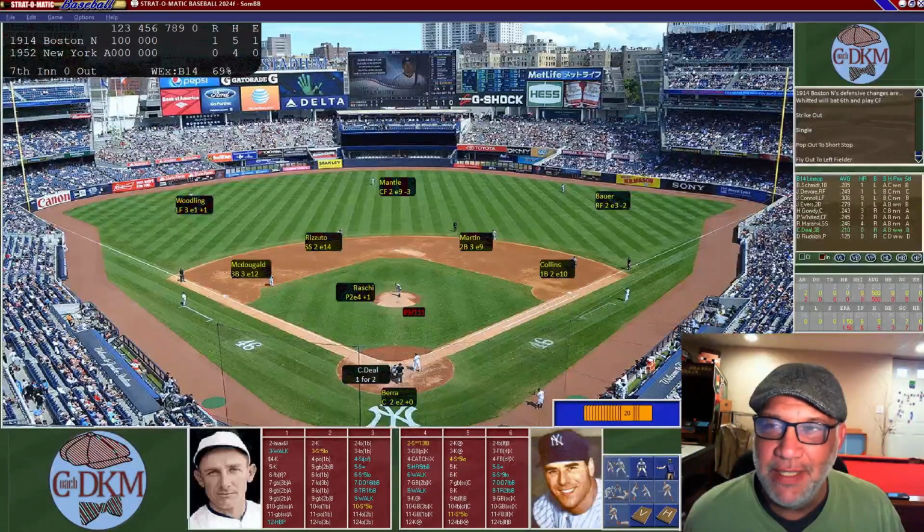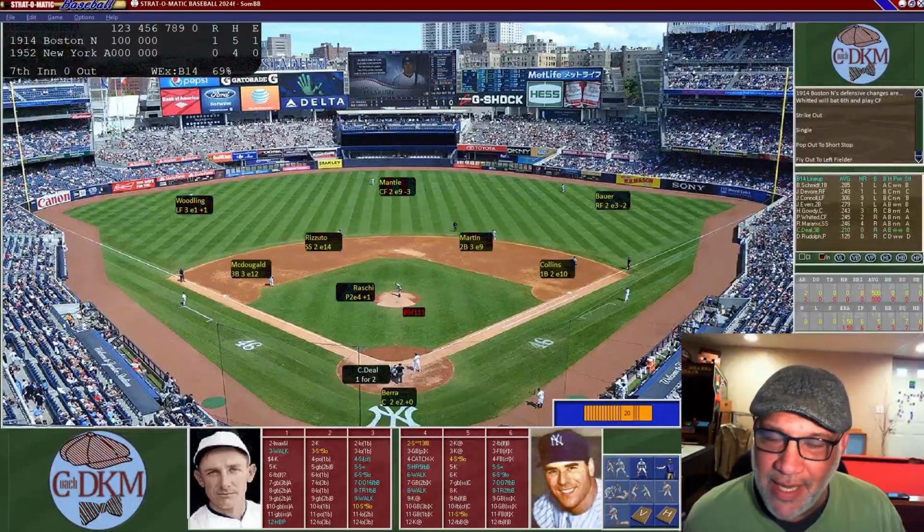The 1914 Boston Braves have 1 run on 5 hits. The New York Yankees, with their great offense, have 0 runs, only 4 hits, and have not committed an error yet. So here we go into the last 3 innings of the game.